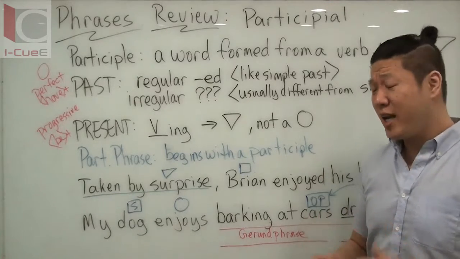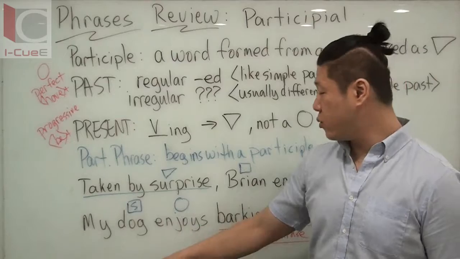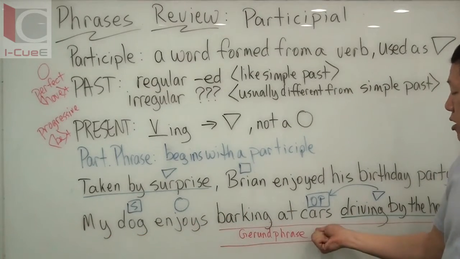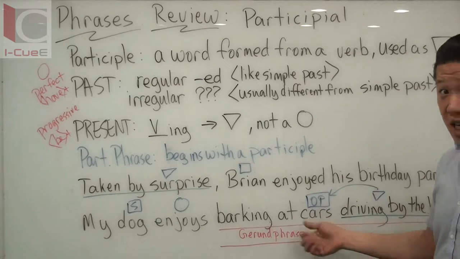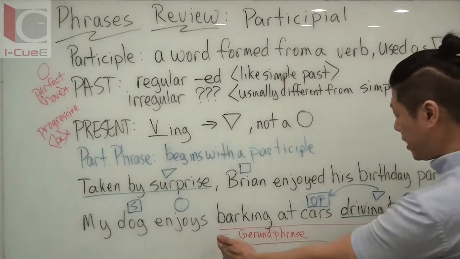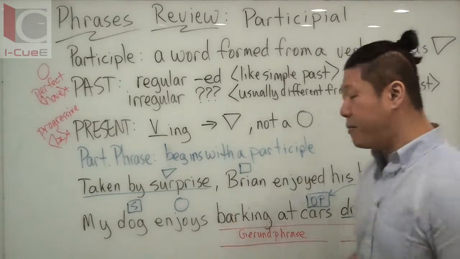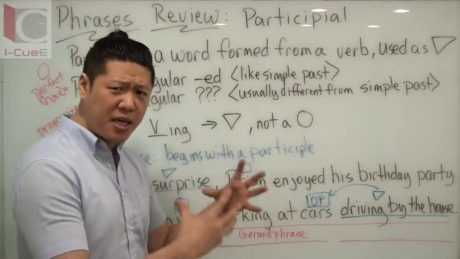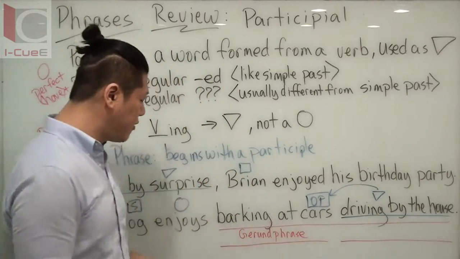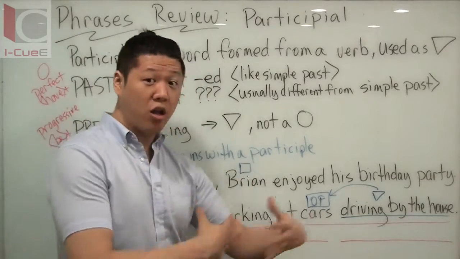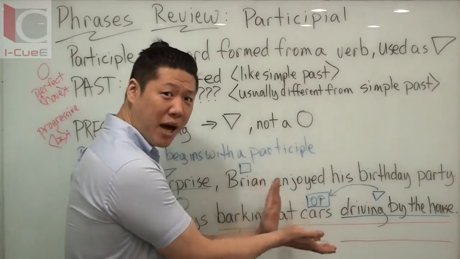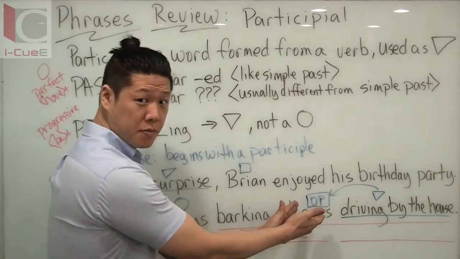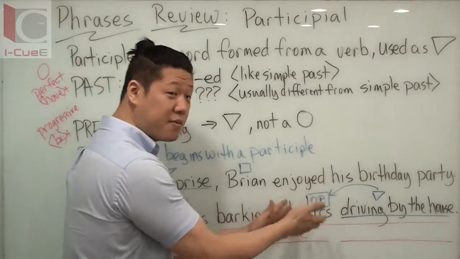It's a complicated sentence because we have many nouns. We have dog as your subject, and then we have barking at cars. Cars could be the object of preposition. In fact, it is in this first example, because barking at cars driving by the house, that could be one long gerund phrase, because it has to be a specific kind of car. So barking at cars, all cars? No, just the cars driving by my house. So this, as a participial phrase, is describing the cars. Does that make sense? Right? It's describing the object of my preposition.